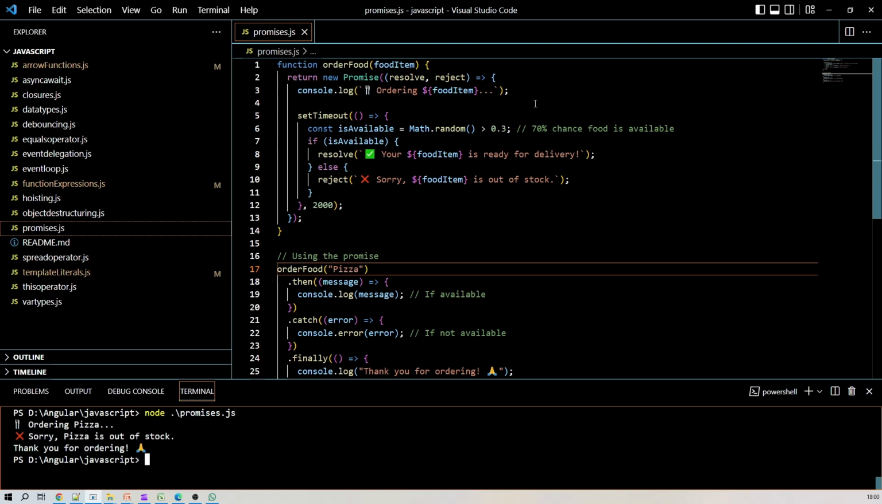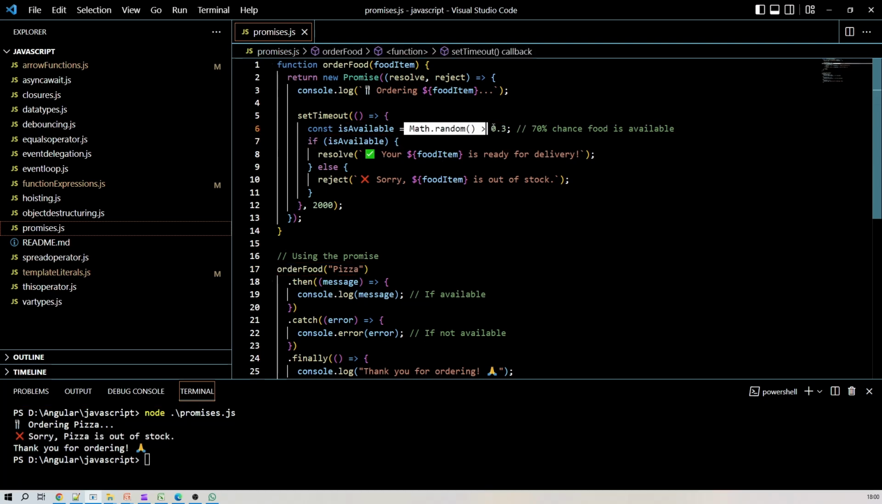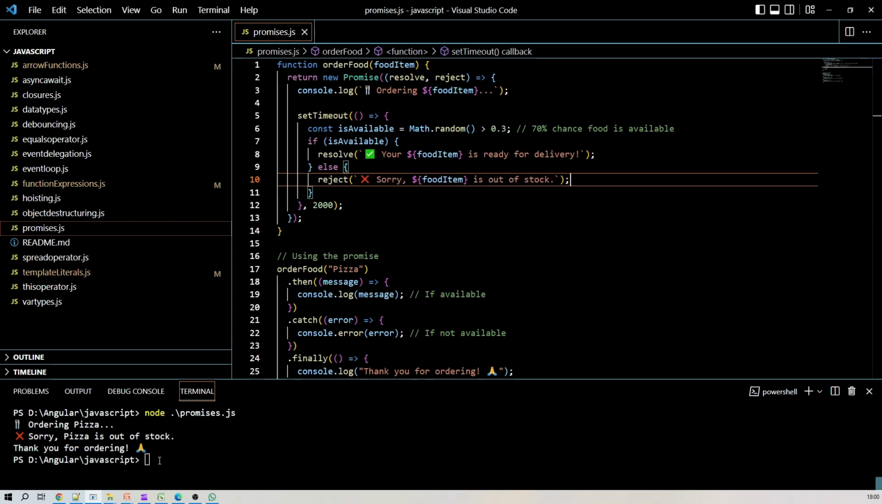So this condition, Math.random number, is returning false. It means that we don't have sufficient time to deliver that pizza, so that's why this available variable contains false. That's why this else block is executing. Let's run this file again and see what will happen.